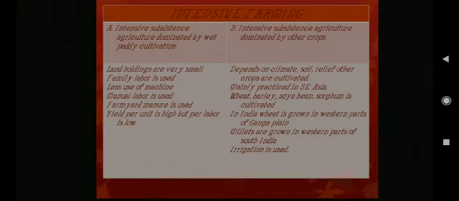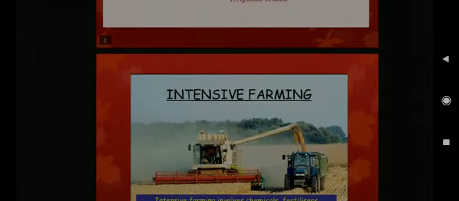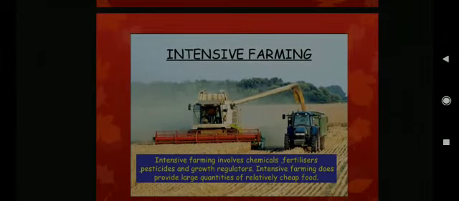In India, wheat is grown in the western part of the Ganga plain. Millets are grown in the western part of South India. And in this type of agriculture, irrigation is also used. Intensive means when we use land intensively, that is known as intensive farming. You can see the picture of intensive farming where we use different types of machines, chemicals, etc.